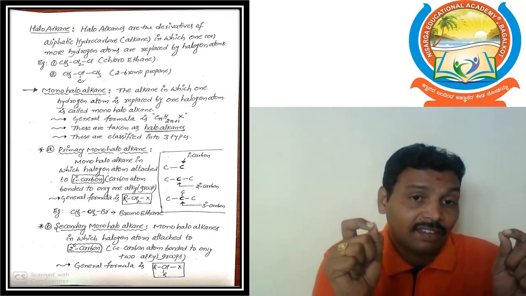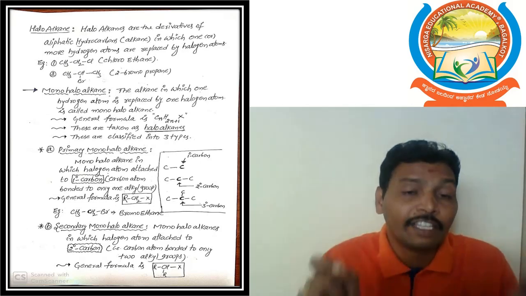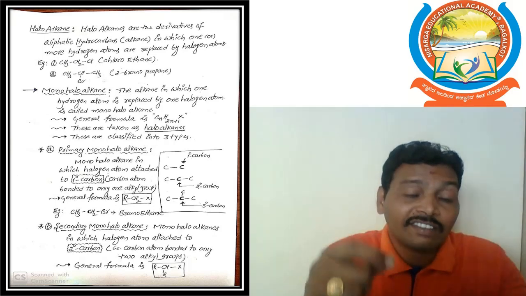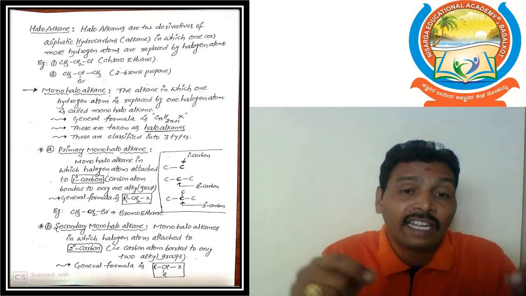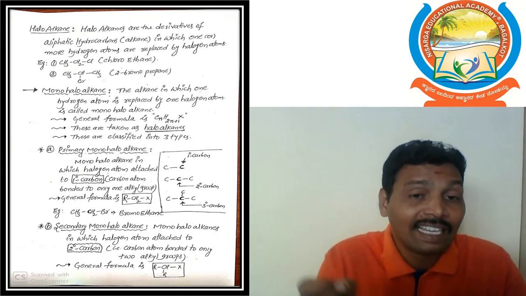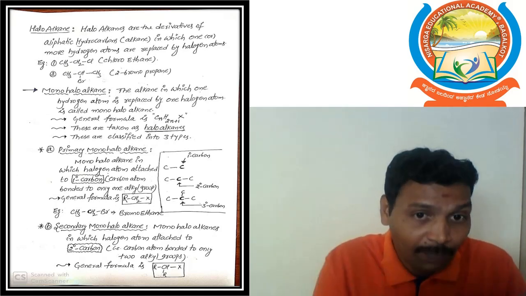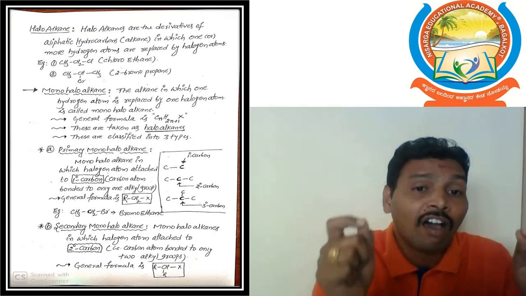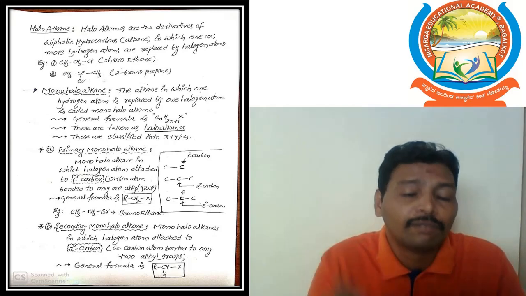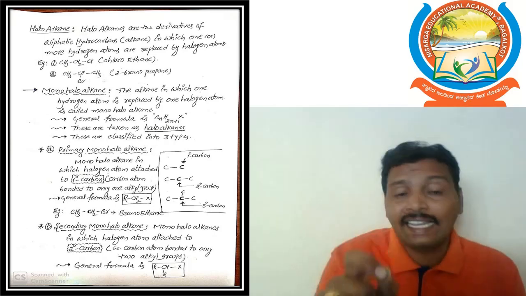Not only ethane, you take any alkane molecule; if hydrogens are replaced by halogens, we get a haloalkane. Once again, the definition: haloalkanes are the derivatives of aliphatic hydrocarbons in which one or more hydrogen atoms are replaced by halogen atoms.